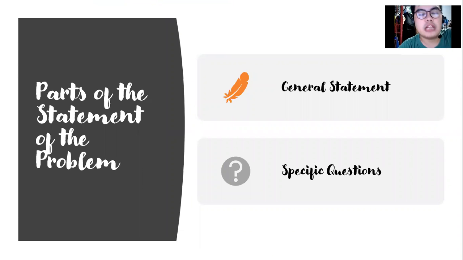But before that, let me tell you the parts of the statement of the problem. These are basically two: the general statement and the specific questions. The general statement is the main purpose of the study, or shall I say, the main problem of the study. It shall be written in paragraph form, so it doesn't have to be many sentences. For the specific questions, each question should end with a question mark, or shall I say, each question shall be interrogative.